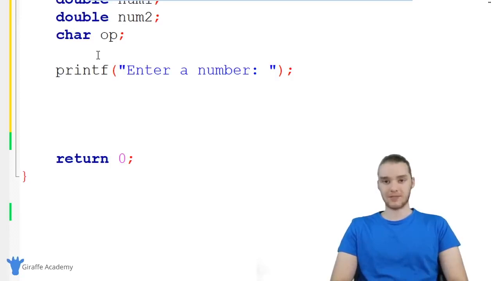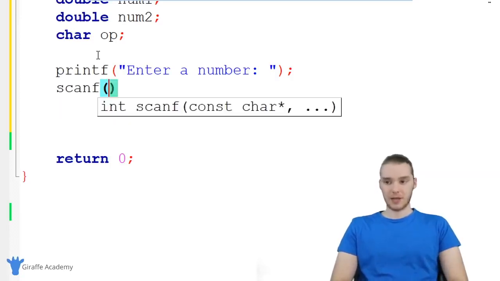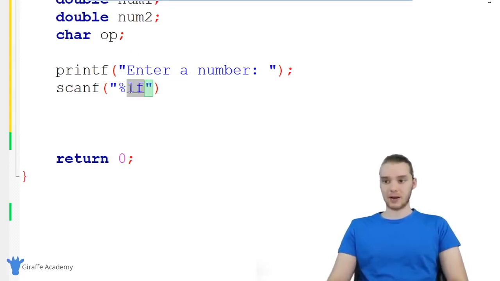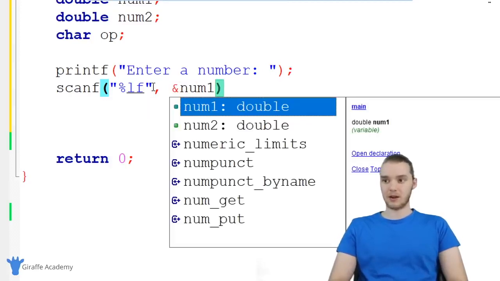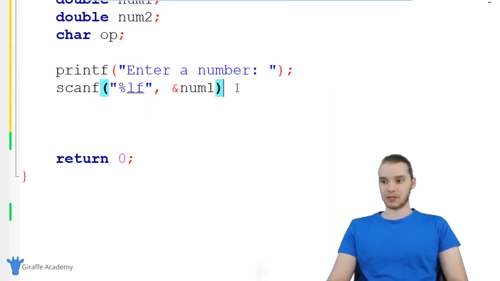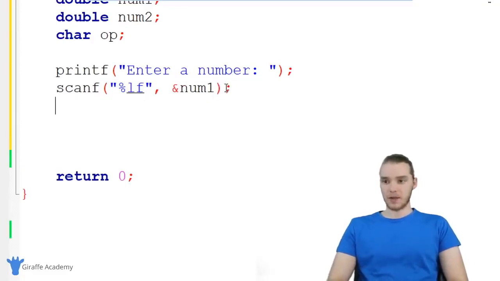So I'm just going to use this scanf function, scanf, and in here I'm going to specify that we want to get a double. So remember, when we're using scanf, if we want to scan for a double, we use %lf. And %lf is going to scan for a double. And now I'm going to use a comma, and we'll put the variable that we want to store in here. So I'm going to use this ampersand, and I'm just going to say num1. So this is exactly what we need to do to be able to get the user's input and store it into num1. The next thing we want to do is get the operator.